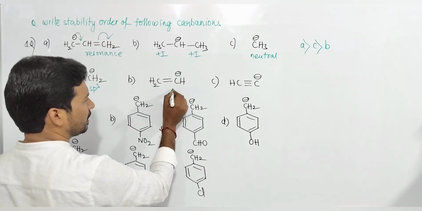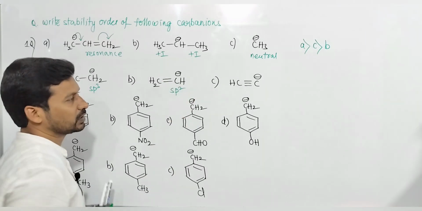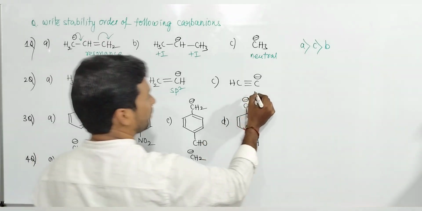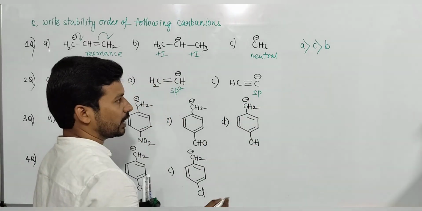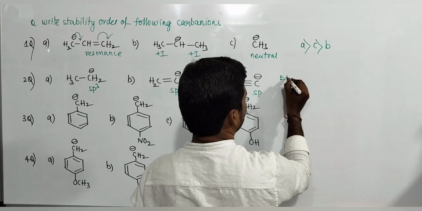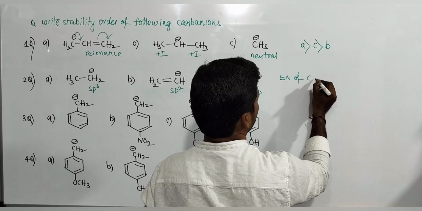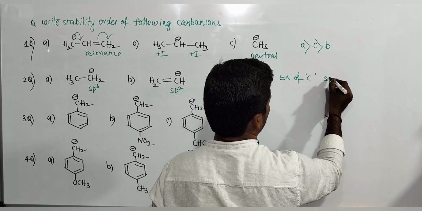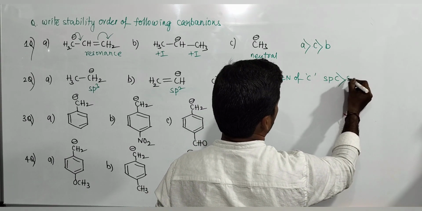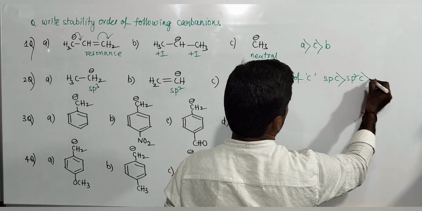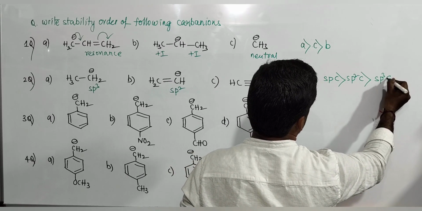Double bonded carbons are sp2, remember that first. Triple bonded carbons are sp. Electronegativity of carbon: sp carbon is more electronegative than sp2 carbon, which is more electronegative than sp3 carbon.